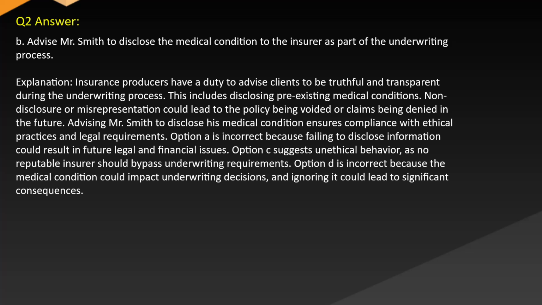Option A is incorrect because failing to disclose information could result in future legal and financial issues. Option C suggests unethical behavior as no reputable insurer should bypass underwriting requirements. Option D is incorrect because the medical condition could impact underwriting decisions and ignoring it could lead to significant consequences.